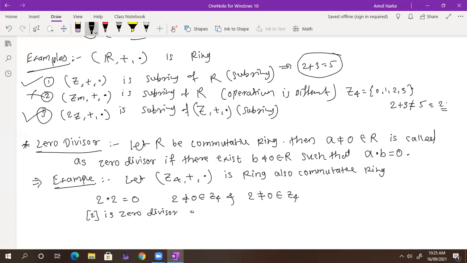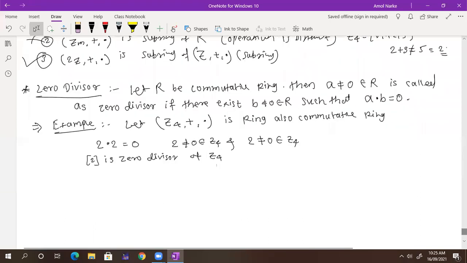You can take the same number also, no problem. If there were two different numbers, A and B, both of them different, then both would be zero divisors. This A is also a zero divisor, and B is also a zero divisor. So let's take another example.